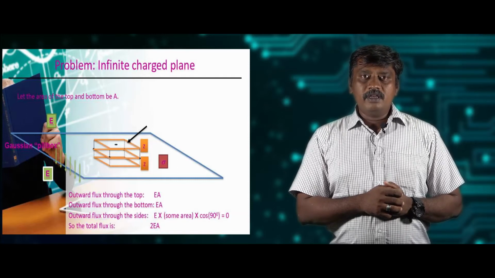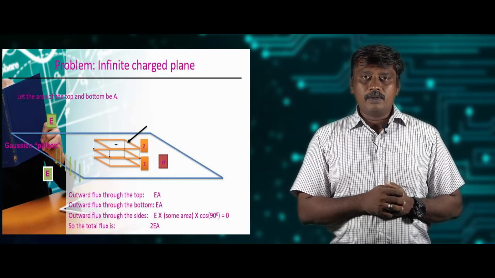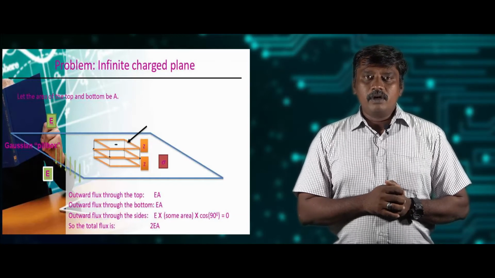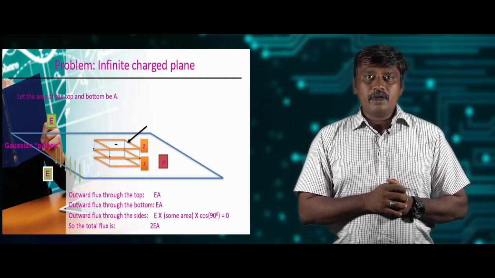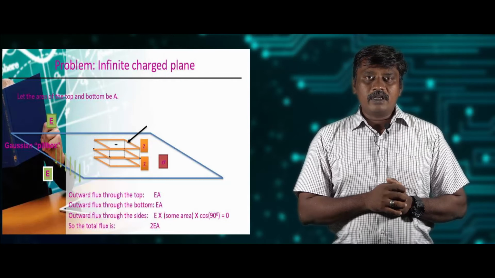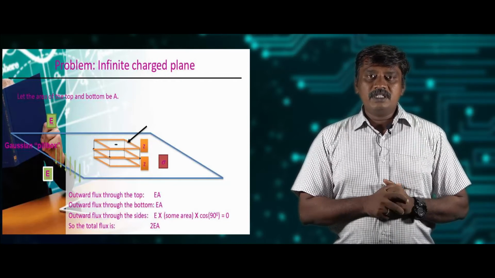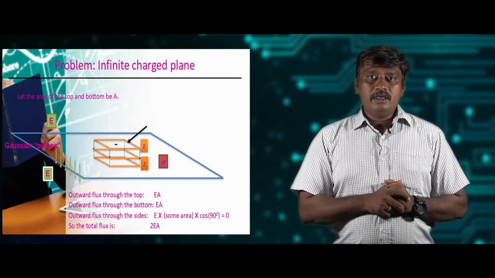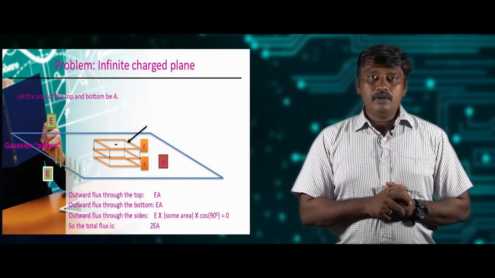Now, we want to find the flux through the sides of the pillbox and the plane caps at both ends of the pillbox. Through the sides, E and A are perpendicular to each other, so cos 90° is equal to 0. Therefore, the flux through the sides will be equal to 0. Only the flux through the plane caps will be there. Since we have two plane caps, the flux through the top plane cap is EA and through the bottom plane cap is EA. So the total flux will be 2EA.